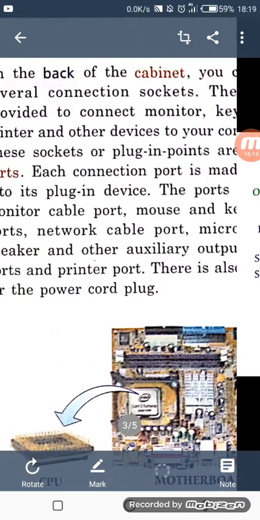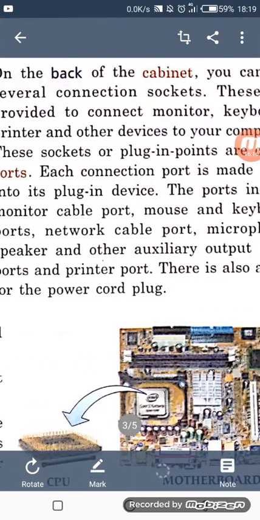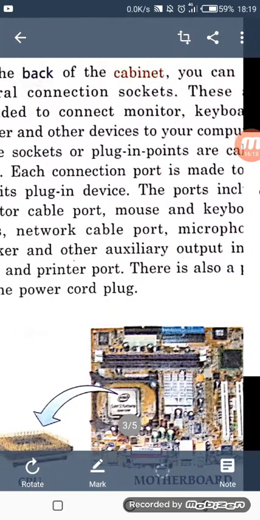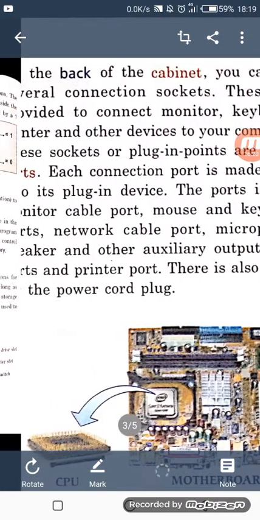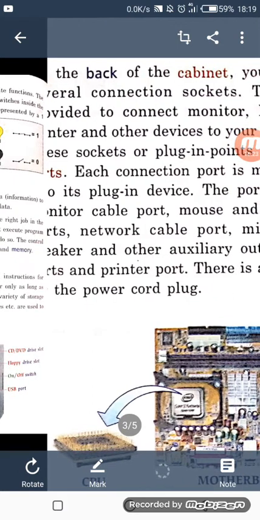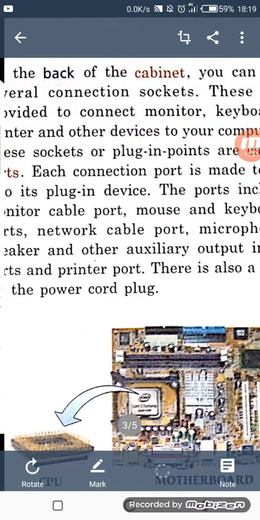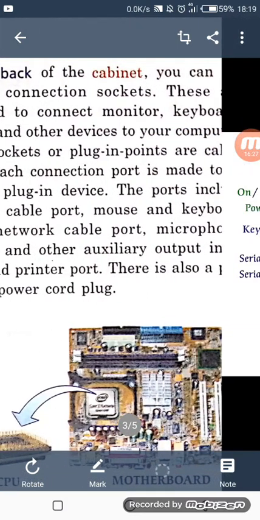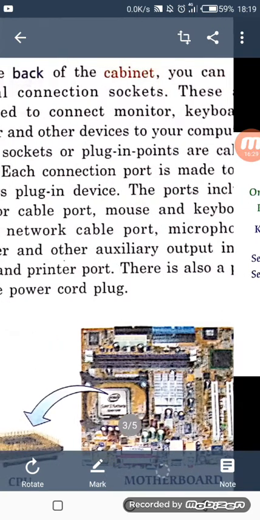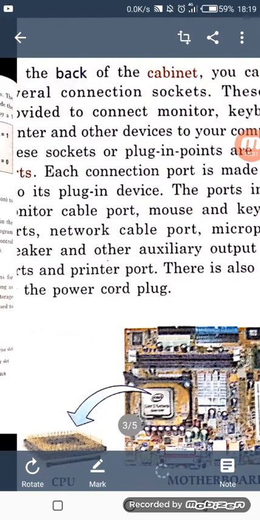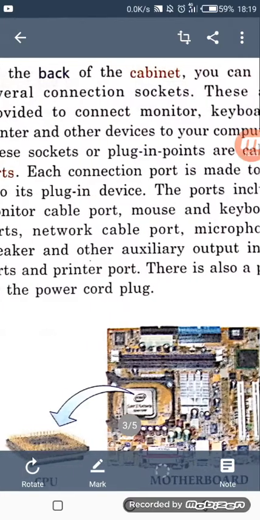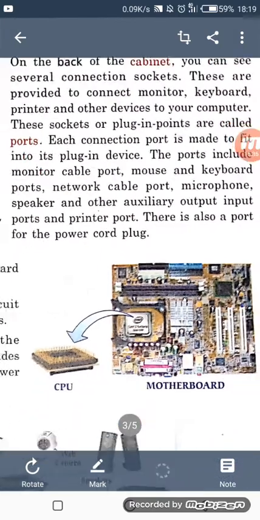These sockets or plug-in points are called ports. Each connection port is made to fit into its plug-in device. The ports include the monitor cable port, mouse and keyboard ports, network cable port, microphone, speaker and other auxiliary input and output ports, and the printer port. There is also a port,